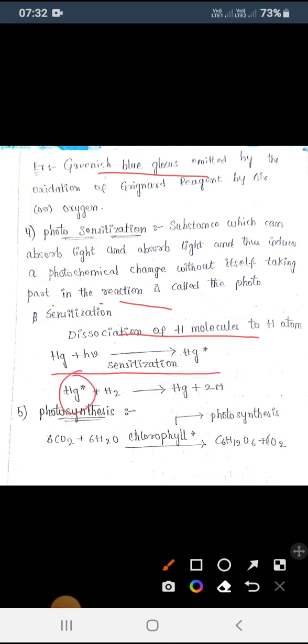When Hg combines with H2, it gives Hg plus 2H. This one we call the activated molecule. Whatever is formed, we call a photosensitization reaction, and we can also take the photosynthesis reaction in the presence of light.